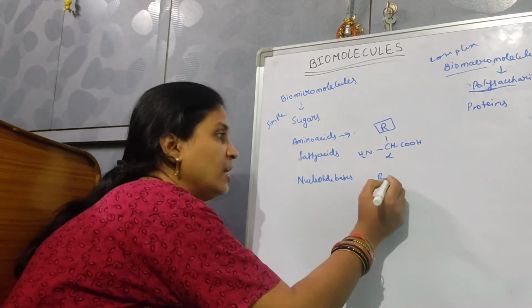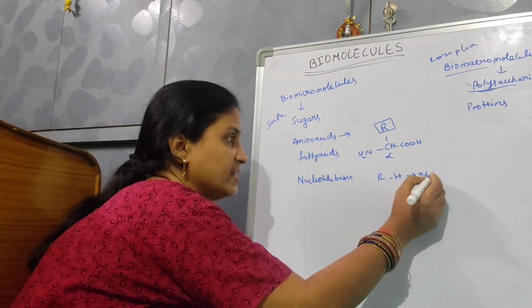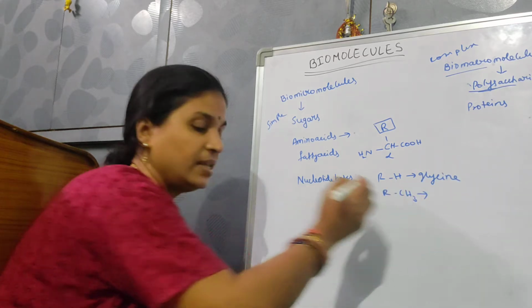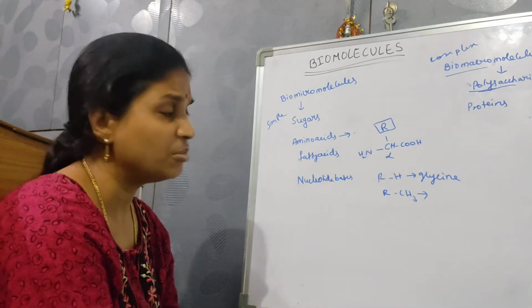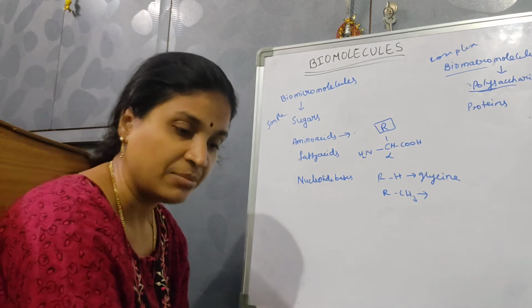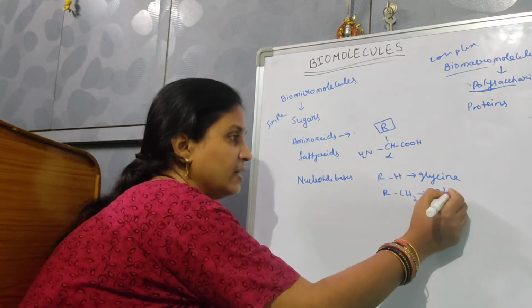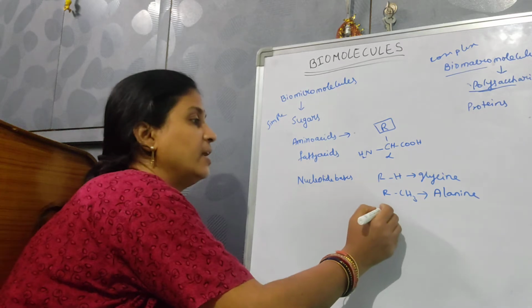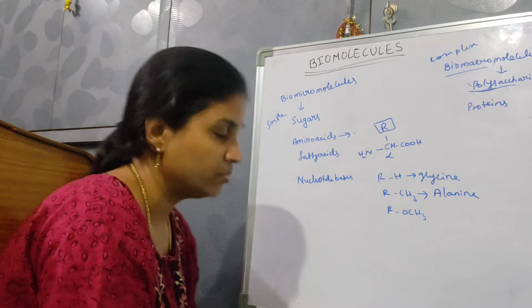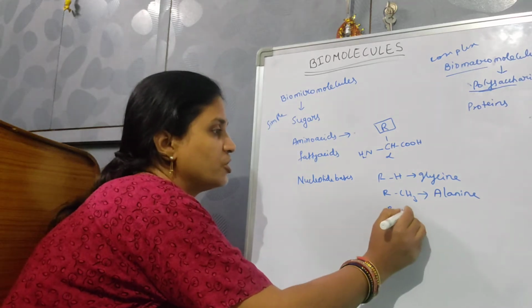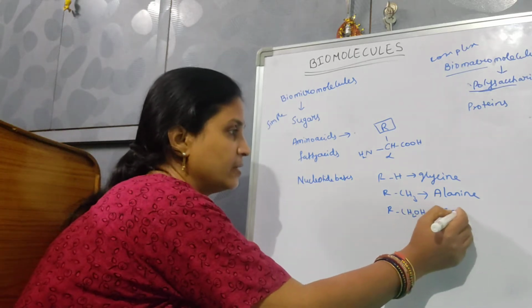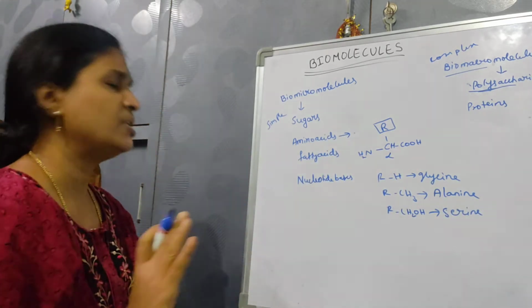This R can be hydrogen in case of glycine, methyl in case of alanine, and hydroxymethyl, CH2OH, in case of serine. These are the simple amino acids.